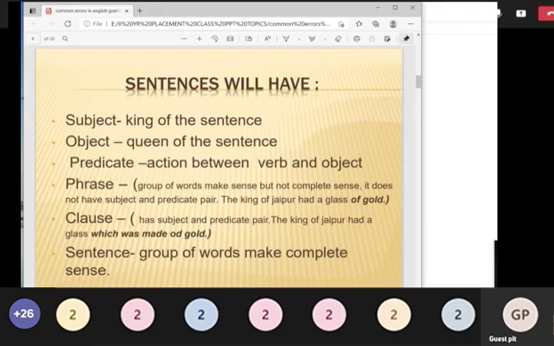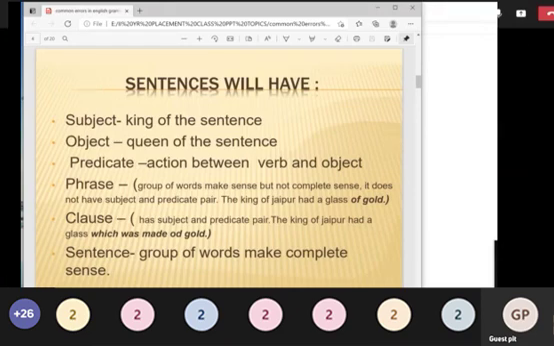So first, we'll know what the subject is, the king of the sentence. It may be a noun, the name of something. It is called the king of the sentence because the subject in an active voice sentence will be doing something. And what is the object? It is considered the queen of the sentence, because something is done to the object. Just to remember, you can remember it like this. And the predicate is nothing but verb and object. So this is the sentence.